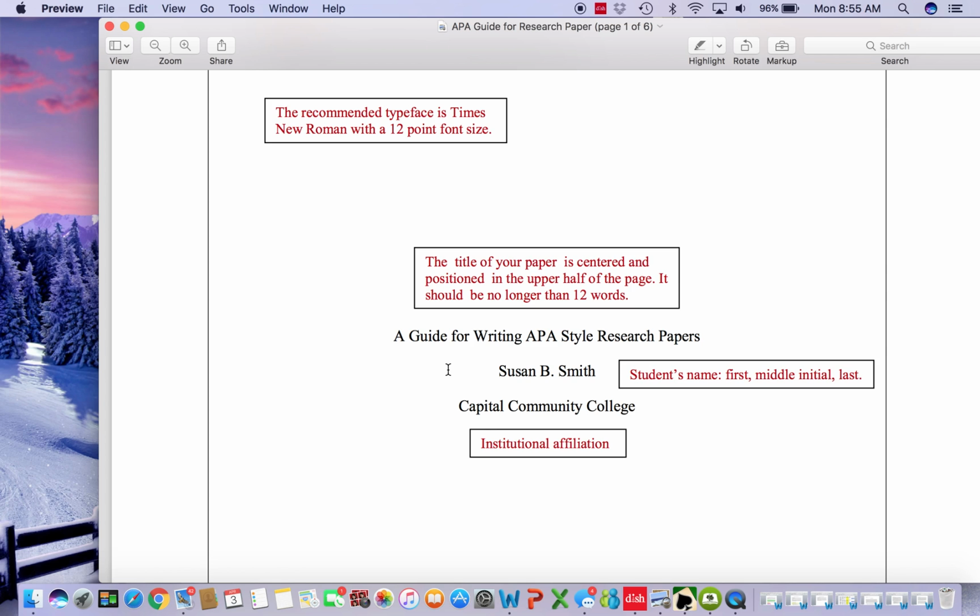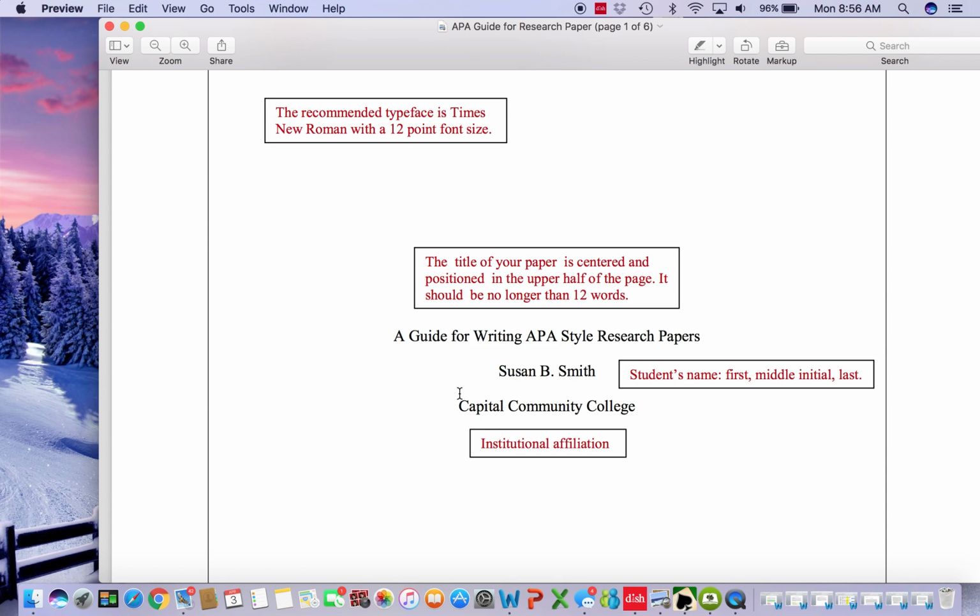It is permissible to have a title with a colon and a subtitle following it. If you do that, you do not want your title to go completely across the page. You would want to stack it. Keep in mind also not to have a title that is longer than 12 words.